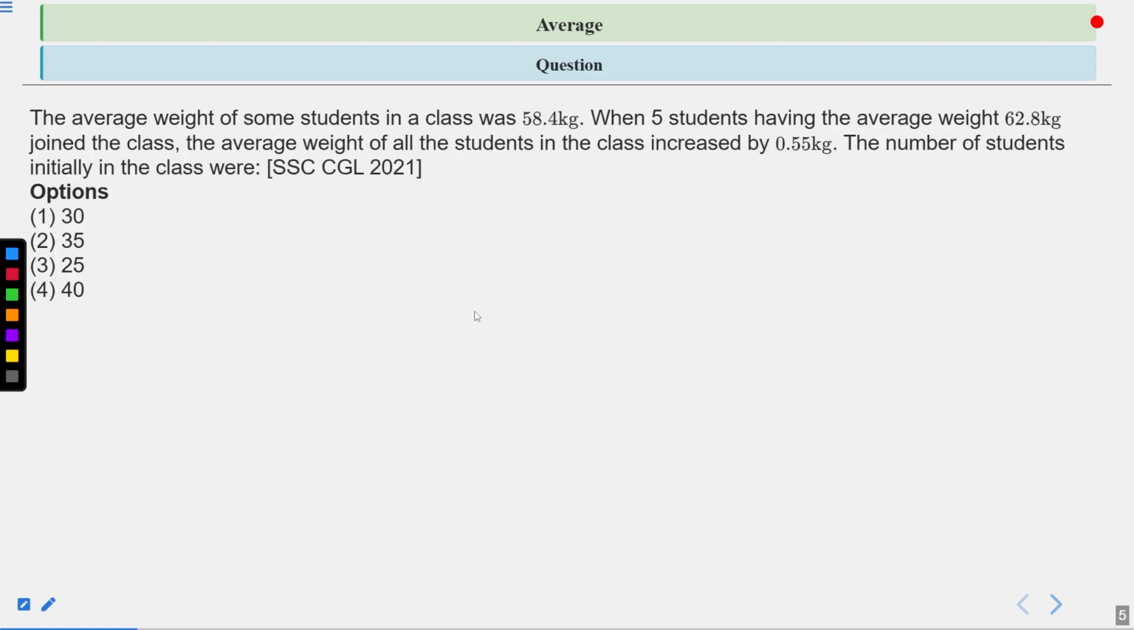The average weight of some students in a class was 58.4 kg when 5 students having the average weight 62.8 kg joined the class. The average weight of all the students in the class increased by 0.55 kg. The number of students initially in the class was: and this question was asked in the SSC CGL 2021 exam. There are four options. First one is 30, second is 35, third one is 25 and fourth one is 40. Now you have 10 seconds to solve this question. Your time starts now.